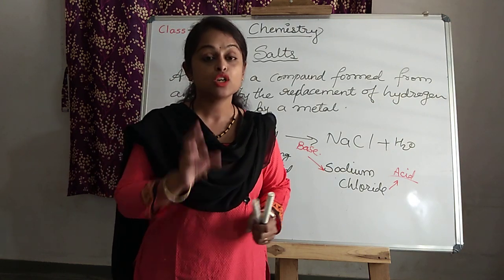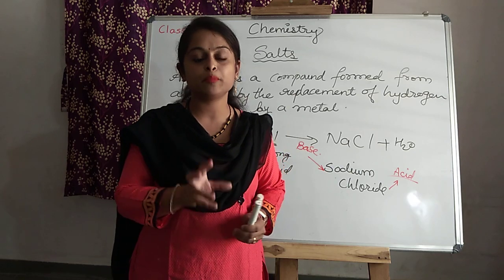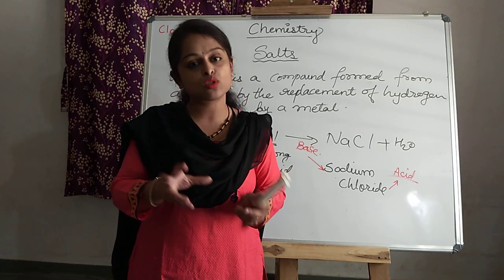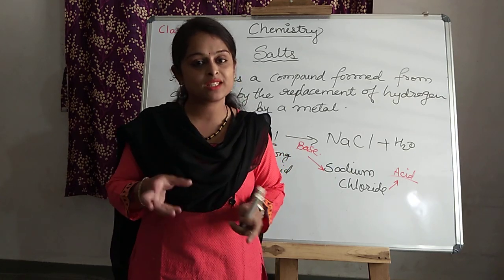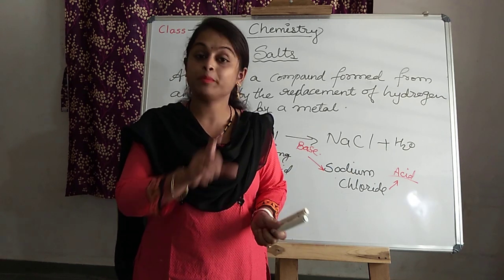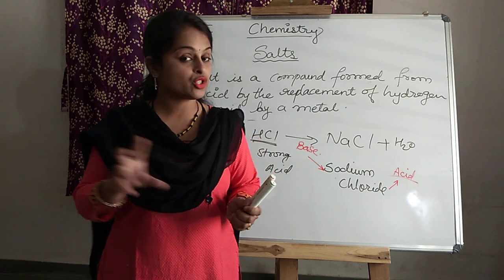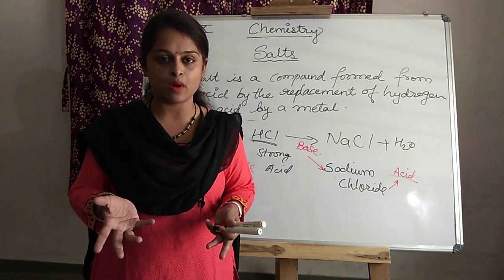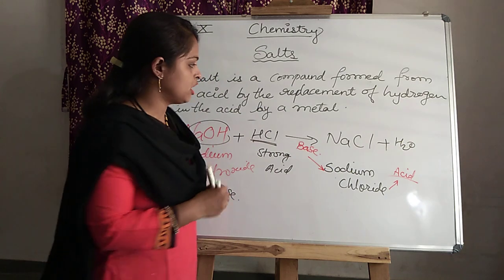Is it clear? So if the salts are soluble in water, it means they also conduct electricity. It means they are electrolytes, and if they are electrolytes, it means they are ionizing. So in short, that salt is also an ionic compound. Yes or no? How is it an ionic compound?